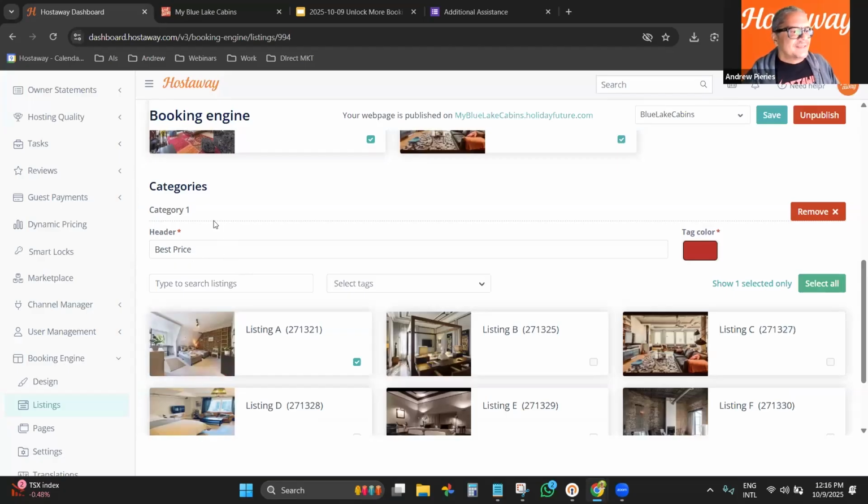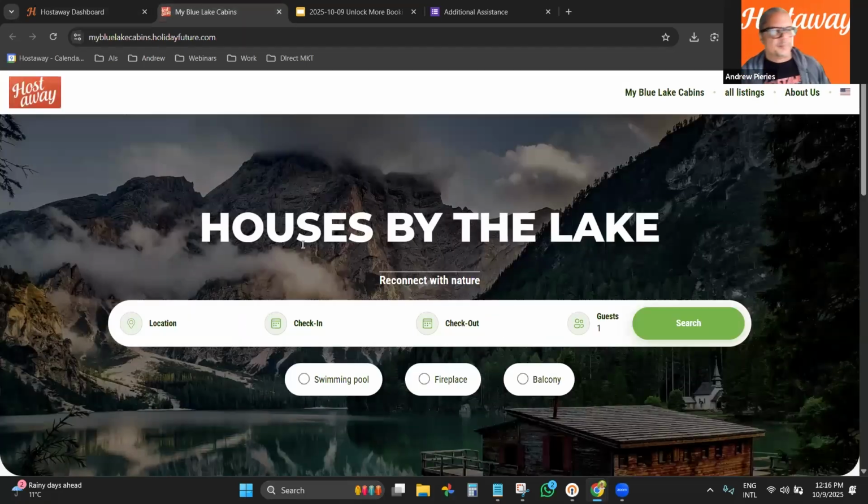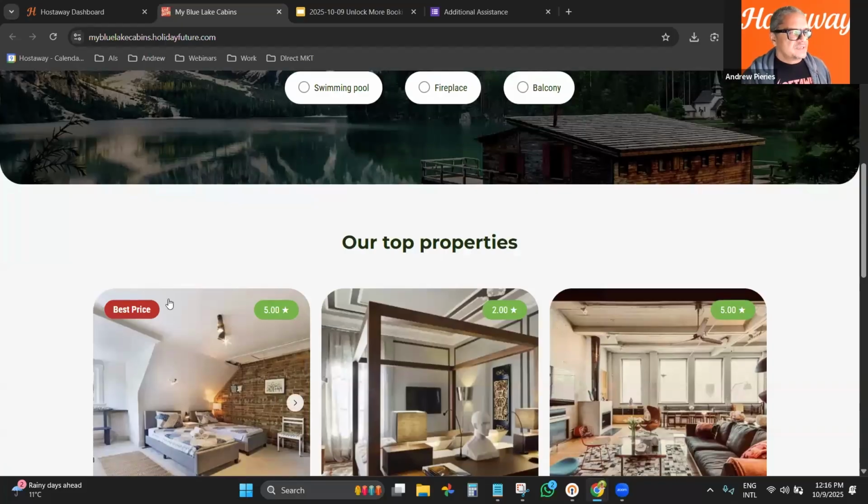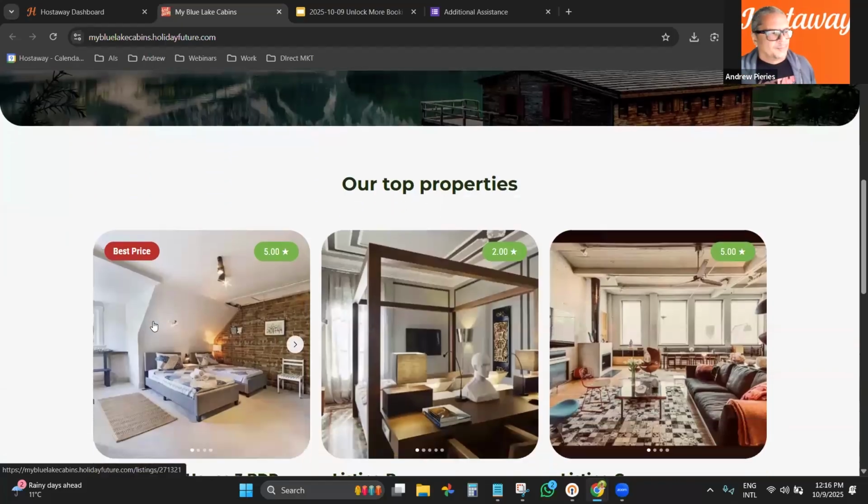Now, categories, right? So categories is the tag that you see on the photo, right? So you can add tags. Actually, let me go back and forth because then you can see what we are doing here and how it is displayed on the front end for the guests. So this is the category, right? So this is best price, but it could be anything. It could be pets, for example, right? Pets are welcome, or it could be a swimming pool. It could be anything that you believe is the value that you're bringing to the guest, and it would catch the attention of who is trying to book a listing at your property, right?